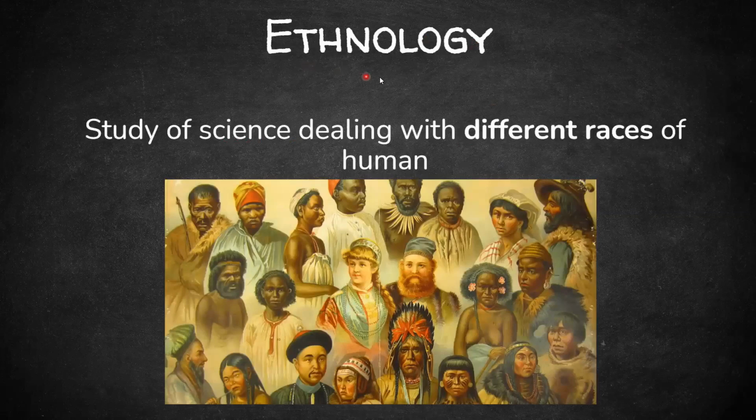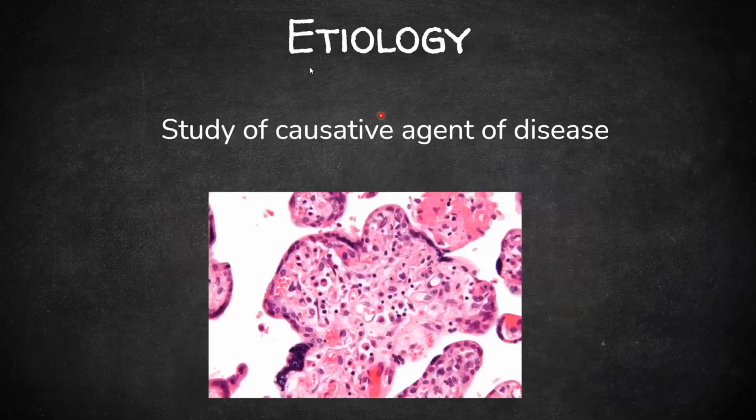Next one is ethnology. So what is ethnology? It is the science that deals with the study of different races of humans. So different human races are studied in ethnology. Next one is called as etiology. So basically the study of the causative agent for a particular disease is etiology.